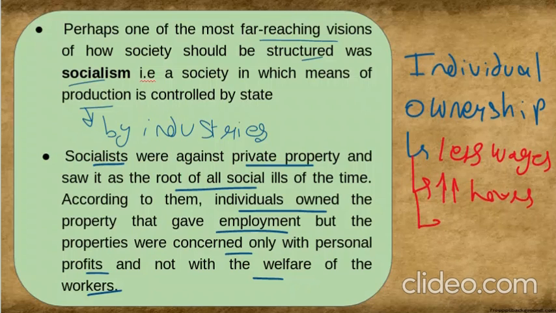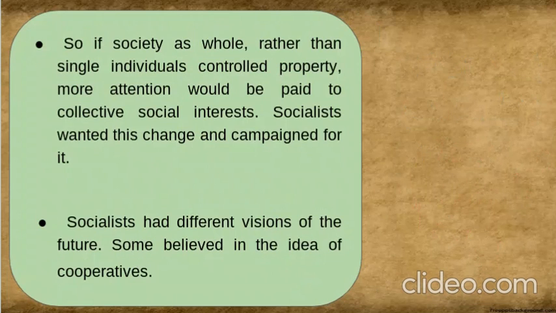Along with that, they were just worried about their high profits. They didn't worry about what was happening to the people. This was their mindset during that time. If the society as a whole, rather than single individuals, controlled the property, more attention would be paid to collective social interest. Socialists wanted this change and campaigned for it.